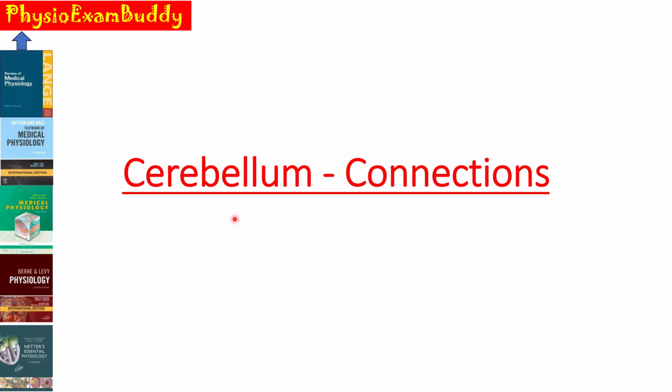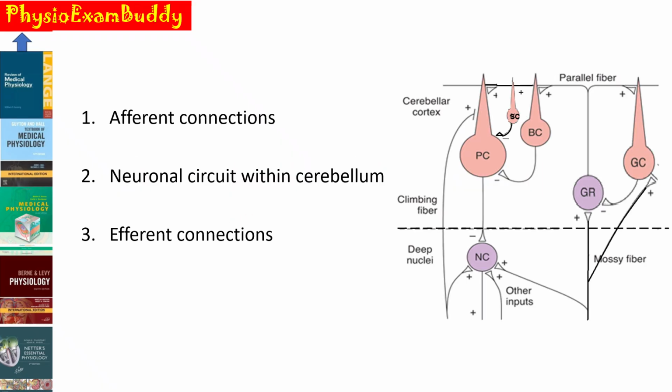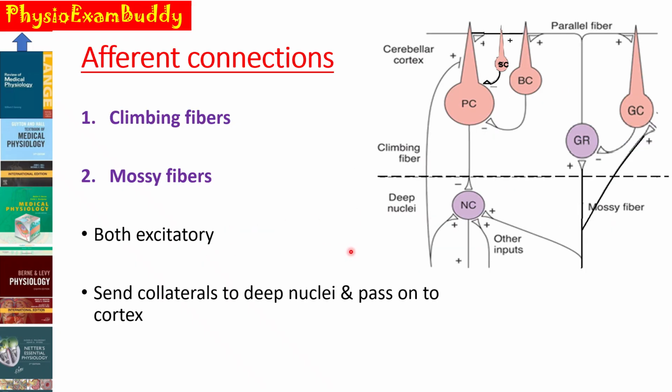This video is related to the connections of the cerebellum. We can classify the connections under three headings: afferent connections, the neuronal circuits within the cerebellum, and efferent connections. Afferent connections means the fibers are carried into the cerebellum, that is, input going into the cerebellum.